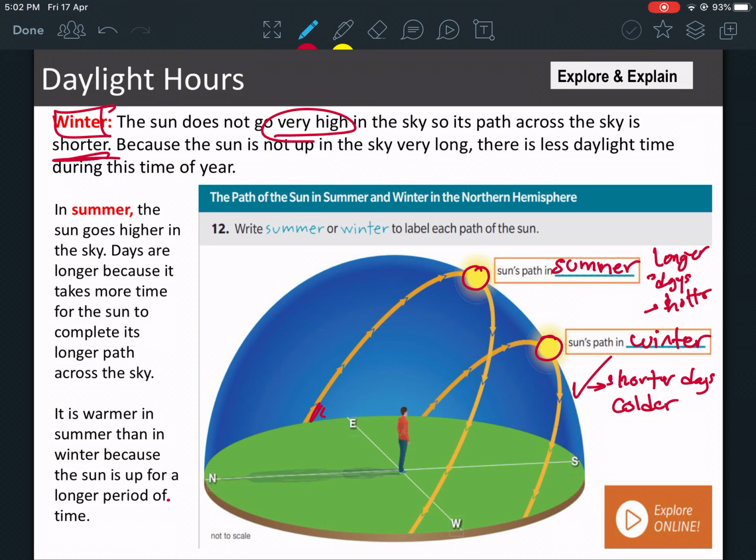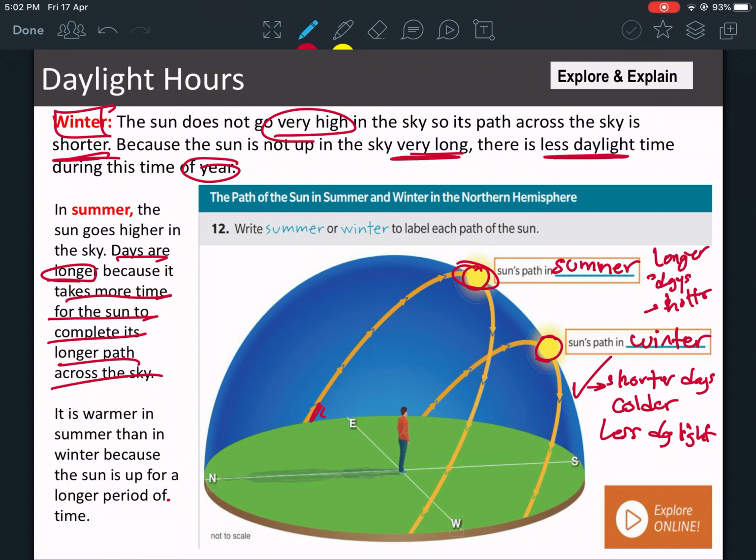So the sun doesn't go very high in the sky. The path is shorter because the sun is not up very long. There's less daylight. We have less daylight during this time of the year. Okay, we have less daylight here. In the summer, the sun goes high. Days are longer. Okay, because it takes more time for the sun to complete its longer path across the sky. Sun on the longer path during the summer.